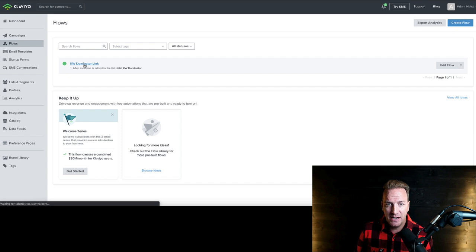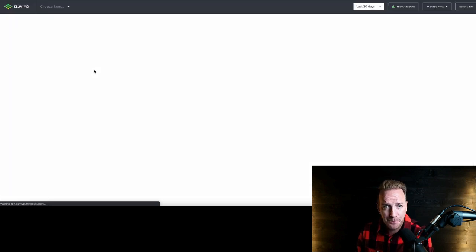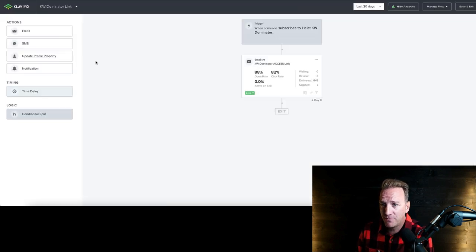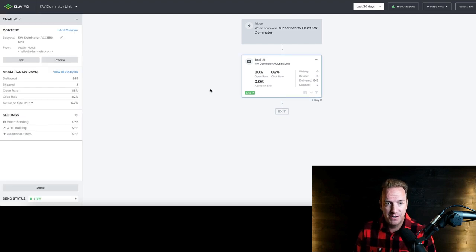So basically what we did is we set up this keyword dominator link here. And so when customers came through that flow, we had a trigger. So when anybody subscribes to that Heist keyword dominator, which we set up through the automate.io, we want to send them this particular email. And you can kind of see here that we delivered 649 of them. The open rate was 88%, which is pretty insane for email, right? But the same thing is for your brand. If you're offering, say, 30% off discount code in your insert card, check your email after they go through that Typeform. They're going to open up their email and they're going to find the promo code, and then you've got their email.